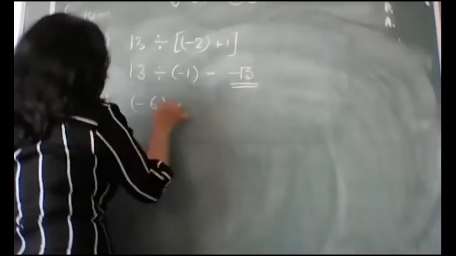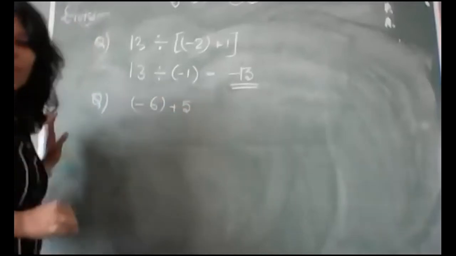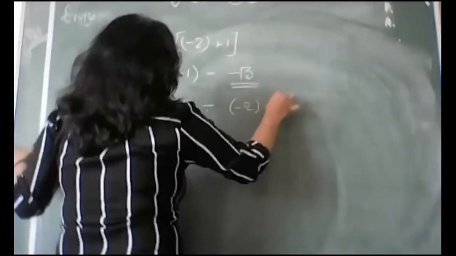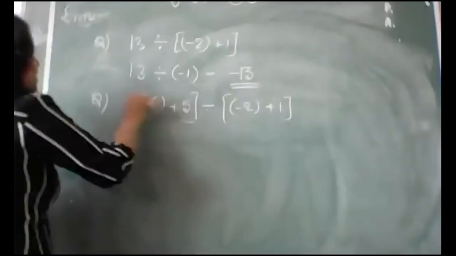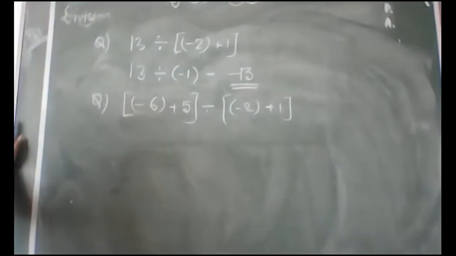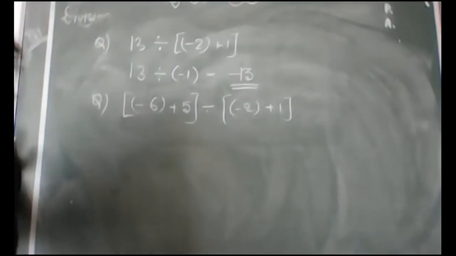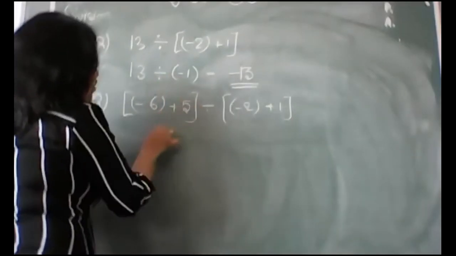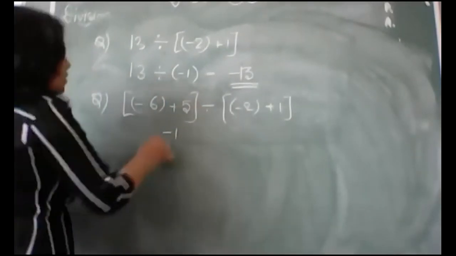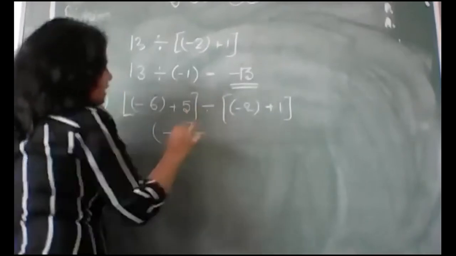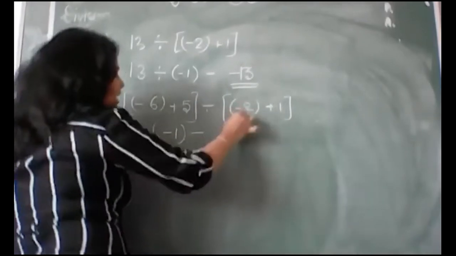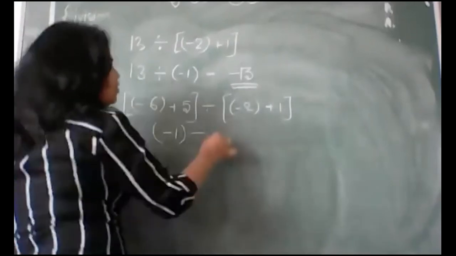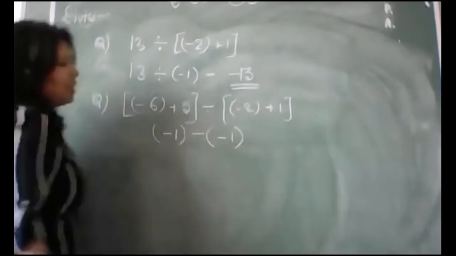Now if I take one more question which is just similar to this, it is minus 6 plus 5, then divided by minus 2 plus 1, the bracket is also given. Here also we have two brackets, so first we will solve that. Minus 6 plus 5 will give you minus 1, then divided by, then minus 2 plus 1, which is again one positive, one negative, so it will also give you the answer in negative only.